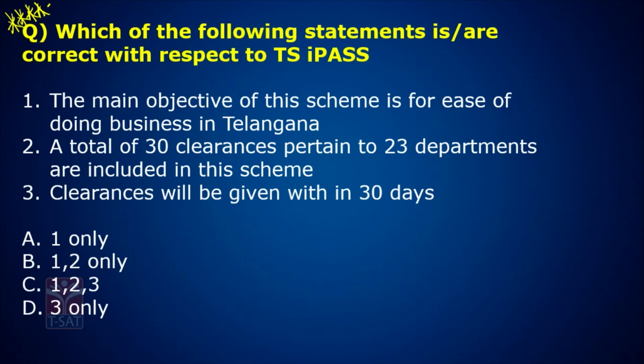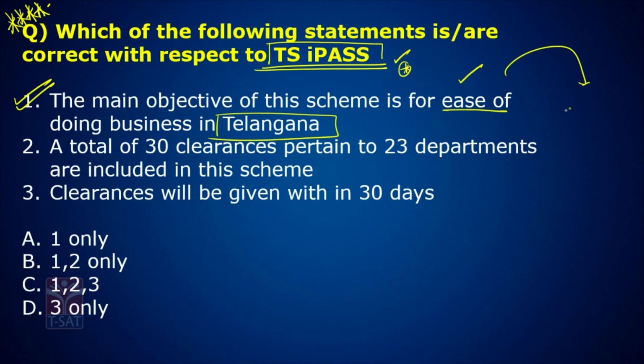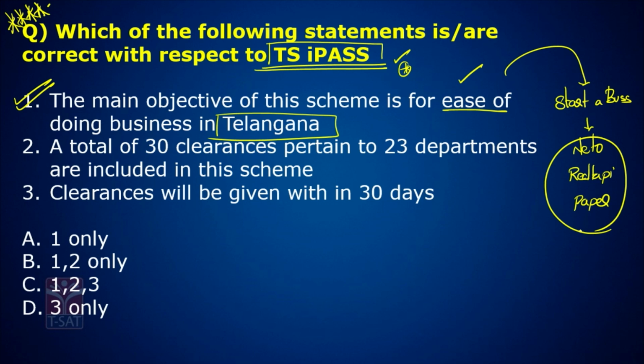Which of the following statements is or are correct with respect to TS iPASS? Telangana State iPASS. The main objective of this scheme is for ease of doing business in Telangana. Absolutely true. Ease of doing business. See, it is very difficult to start a business in India because there is more of nepotism, there is more of red tapeism, there is a lot more paperwork.